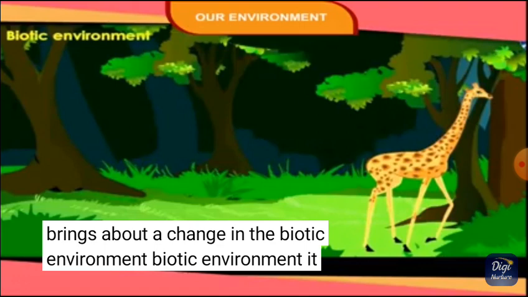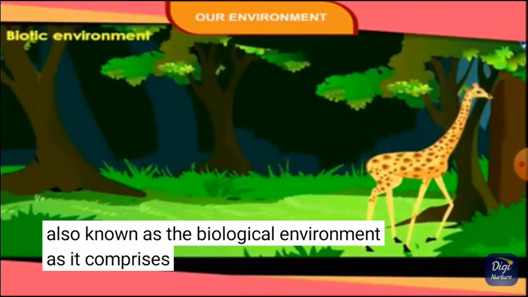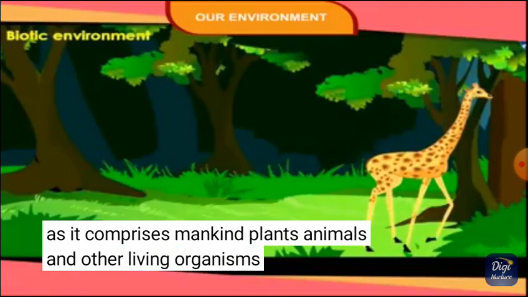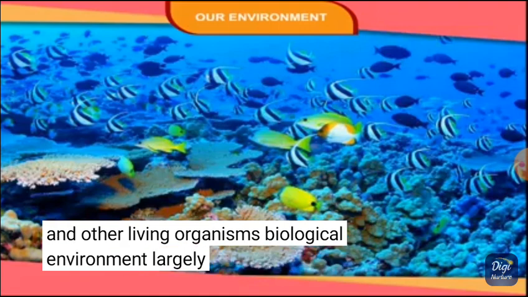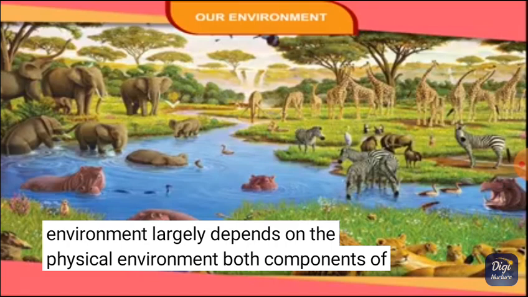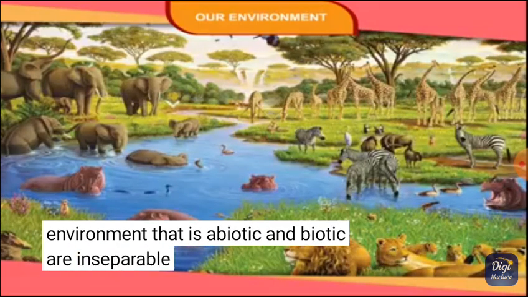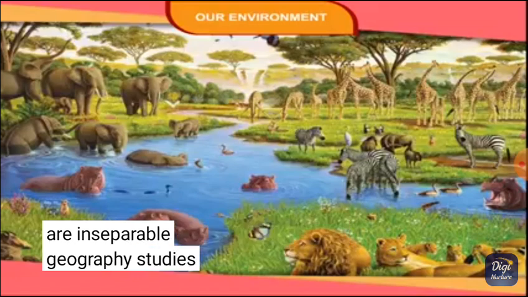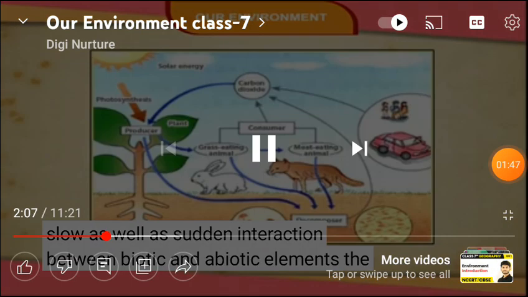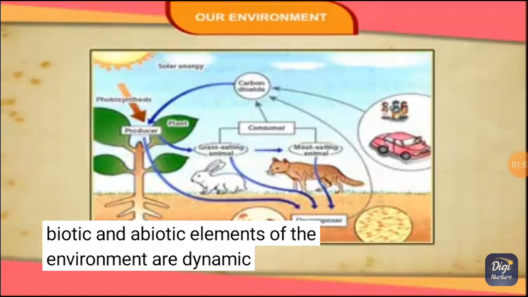Biotic environment. It is also known as the biological environment as it comprises mankind, plants, animals, and other living organisms. Biological environment largely depends on the physical environment. Both components of environment, that is abiotic and biotic, are inseparable. Geography studies the interrelationship between living organisms and biotic elements. The biotic and abiotic elements of the environment are dynamic in nature.